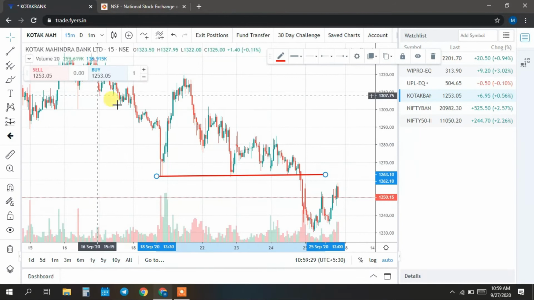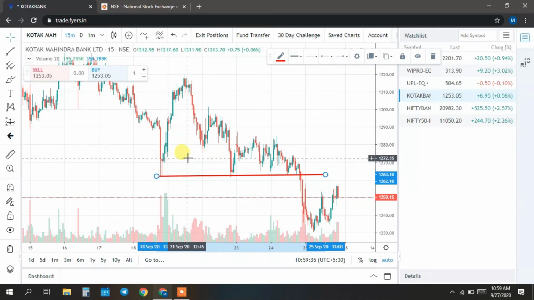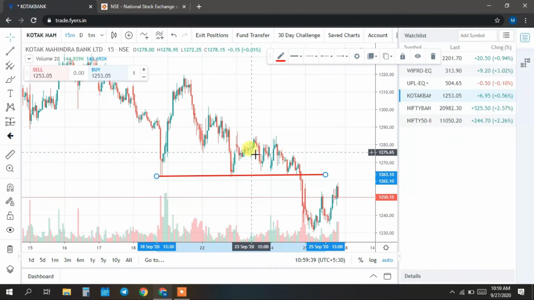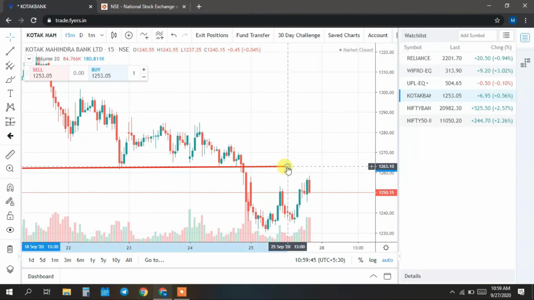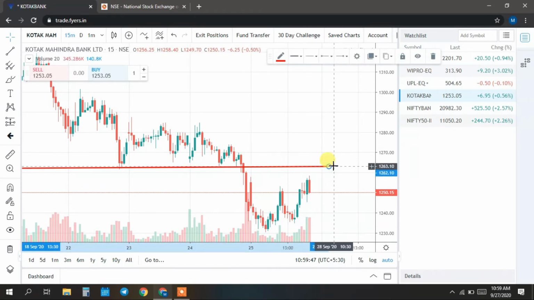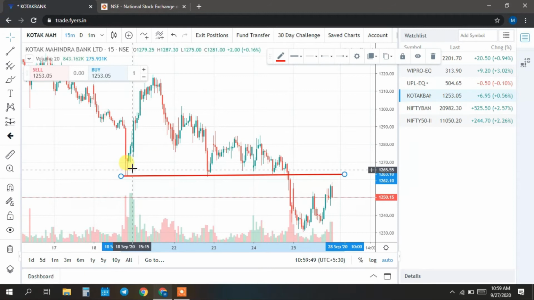As you can see, whenever the market came to this level, it was taking support and moving in an upward direction. Again, the second time it has come to the same level, it has taken support and gone up. But what happened now is this level got broken. Once it broke, this line now acts as a resistance line. Previously it was a support line at this level.